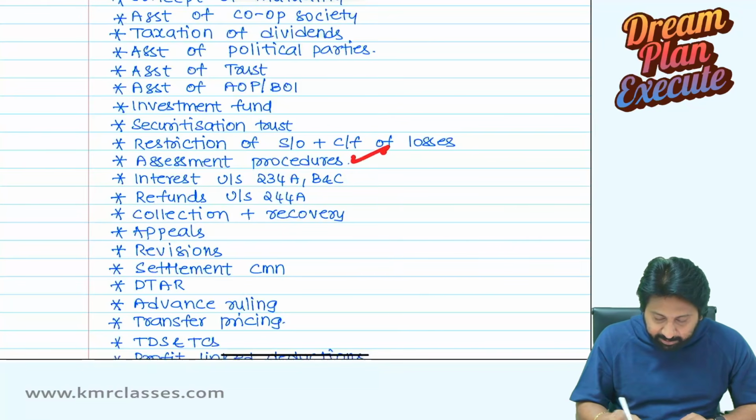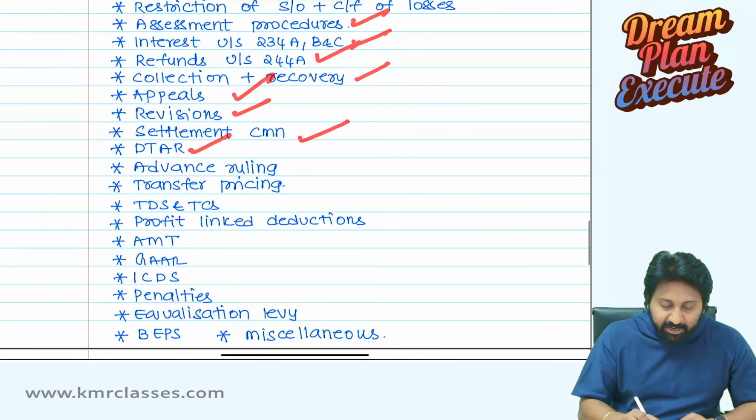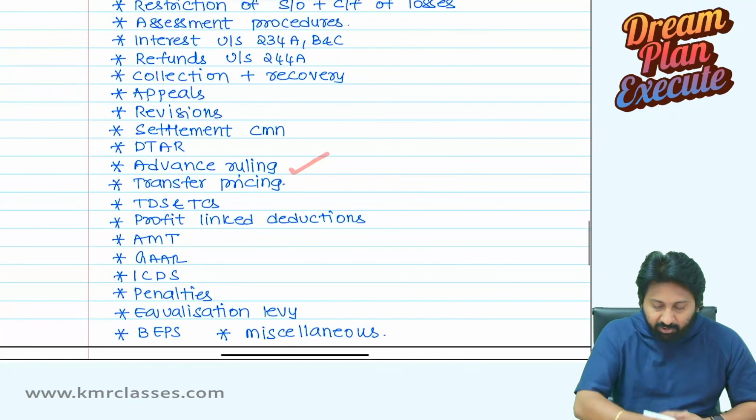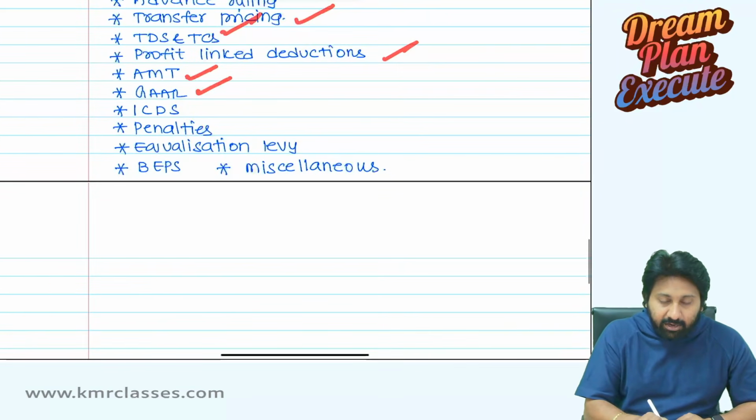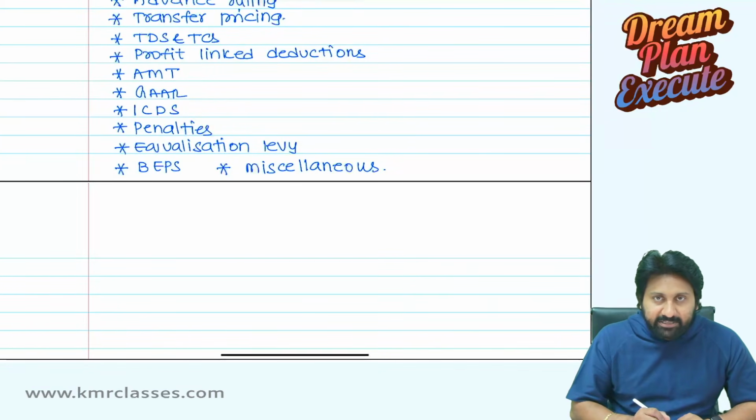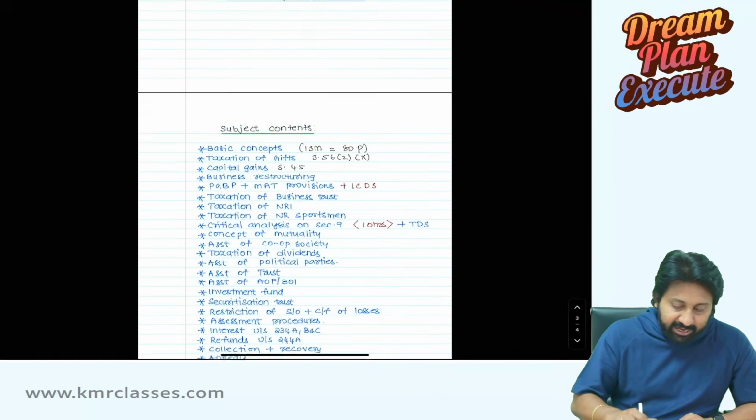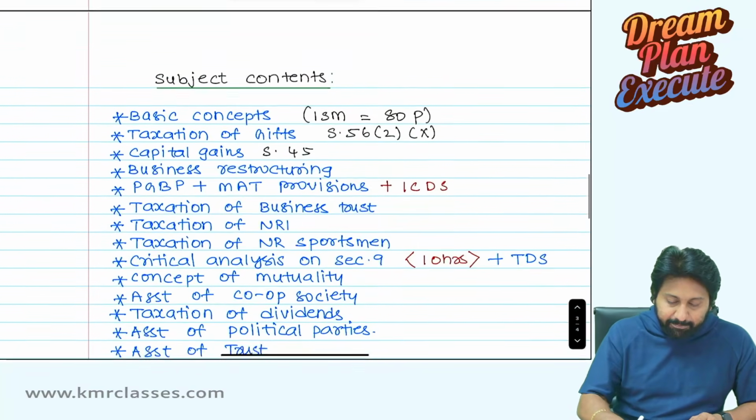Next, assessment procedures, interest, refunds, collection and recovery of tax, appeals, revisions, settlement commission, direct taxes avoidance agreement, or here R means relief. We are also reading the agreements, advance ruling, transfer pricing, TDS, TCS, profit linked deduction, AMT, GAAR provisions, ICDS, penalty, equalization levy, next one, base erosion and profit shifting, and miscellaneous. All these we are going to study in the area called the direct taxes and international taxation paper.